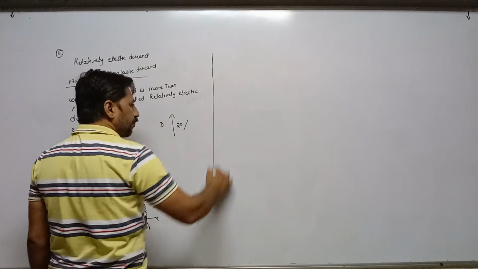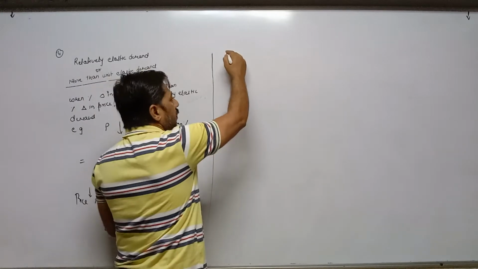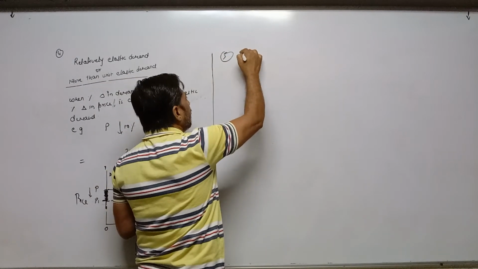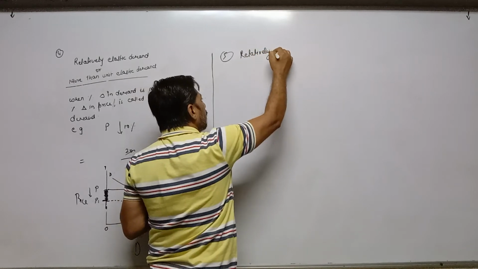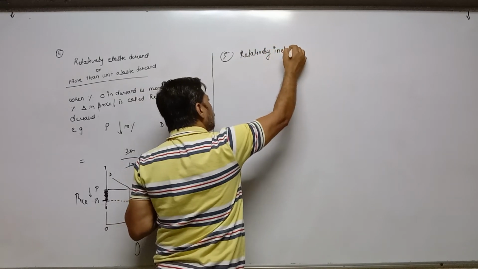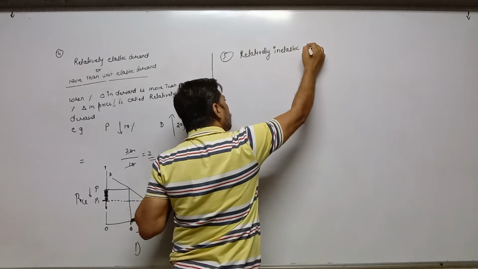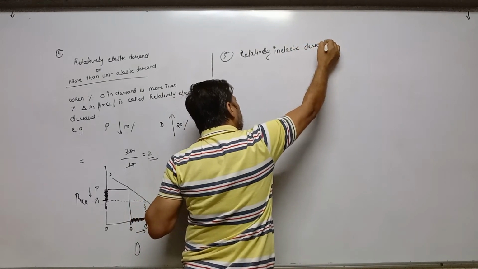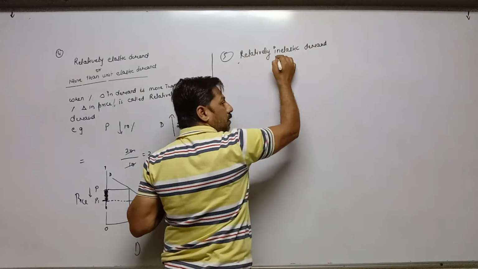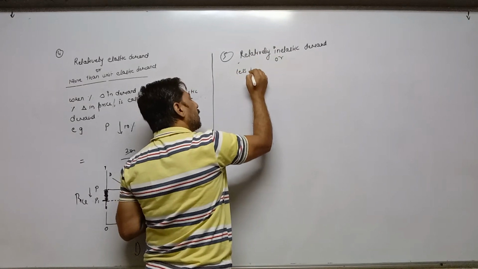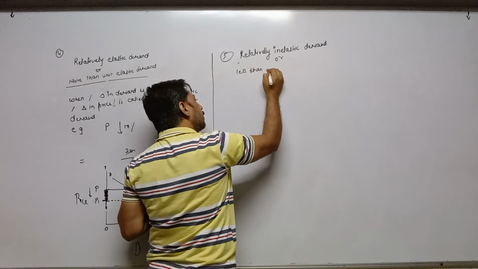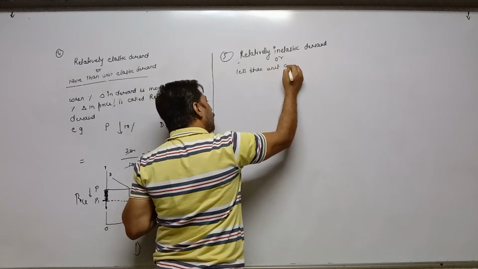And the last one is the fifth one, relatively inelastic demand, or less than unit elastic demand.